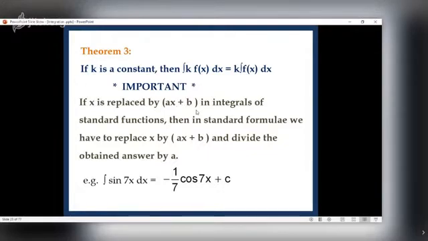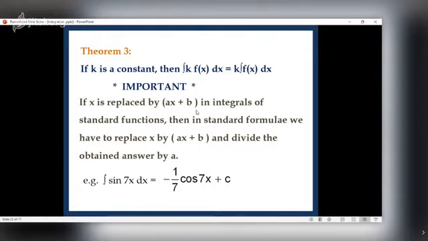So if x is replaced by ax plus b, the only thing is you have to divide the obtained answer by a. Again, the logic is simple. What is derivative of sine 7x? Is it just cos 7x? No. By chain rule, it is cos 7x into derivative of 7x, which is 7. So finally, it is 7 into cos 7x. So while differentiating, we multiply by 7, which is coefficient of x.